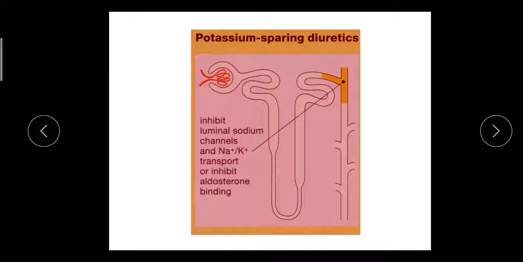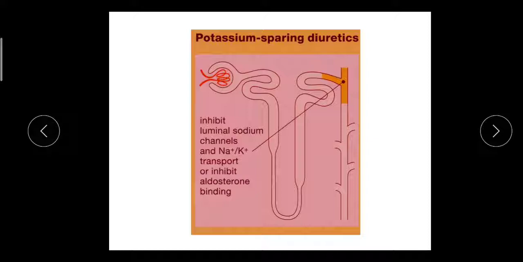Potassium sparing diuretics act on the late distal convoluted tubules, and they differ from other diuretics in that they increase excretion of sodium ions from the body while simultaneously reducing excretion of the potassium ions. So it is called as potassium sparing